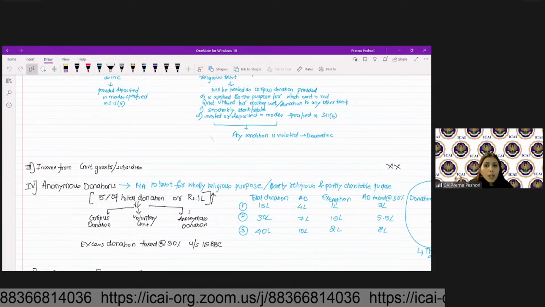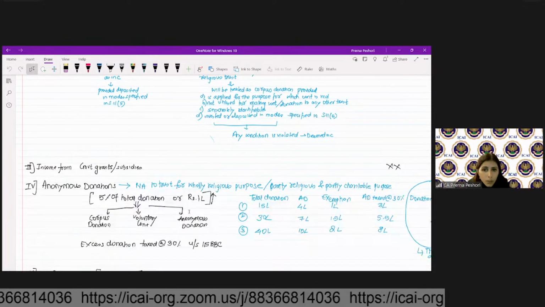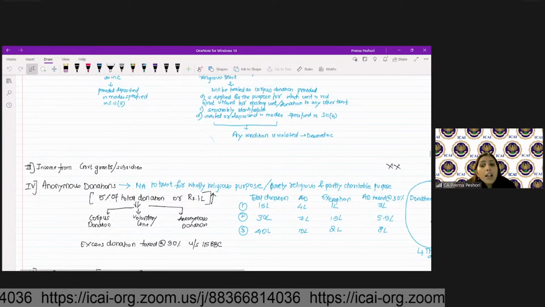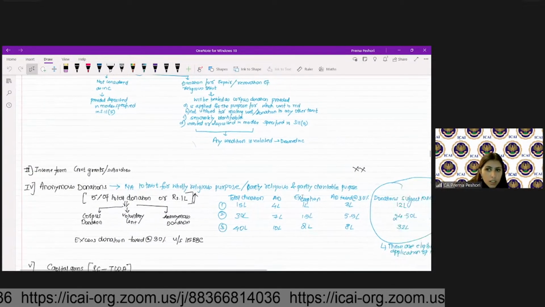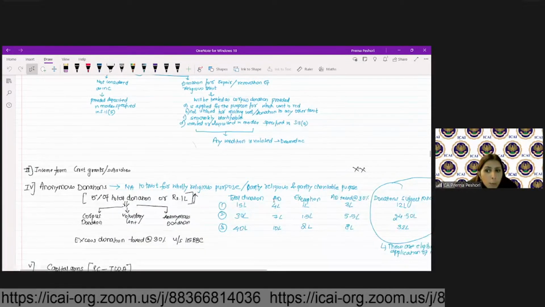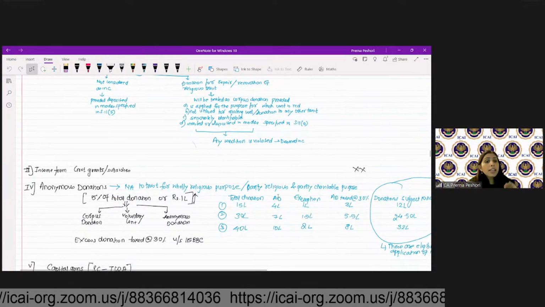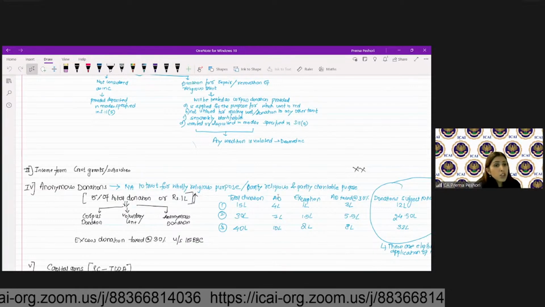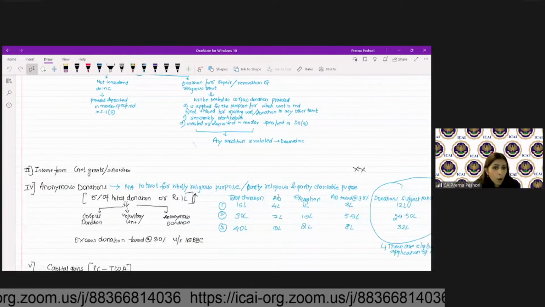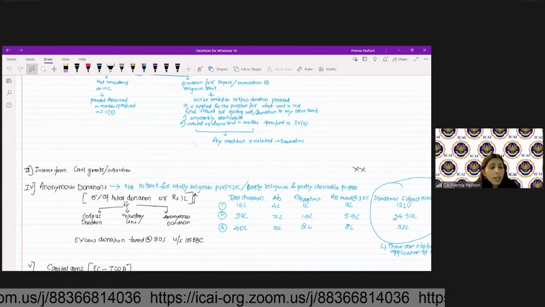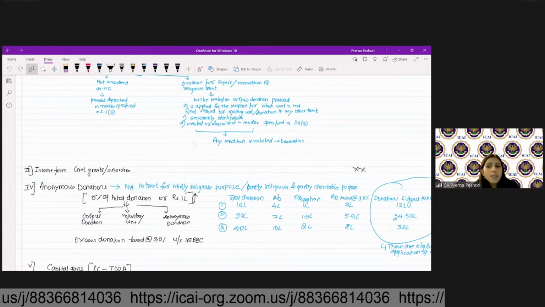So 1 lakh will be considered as the normal donation and 3 lakh will be considered as my anonymous donation. Are we getting that? The excess donation beyond this particular amount will be taxed at 30% under 115BBC.